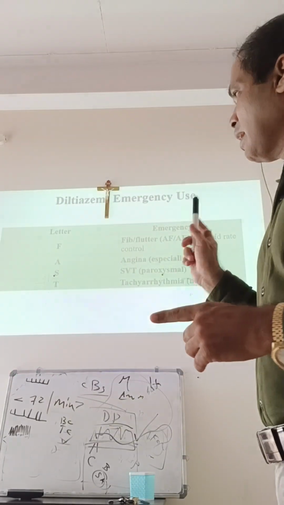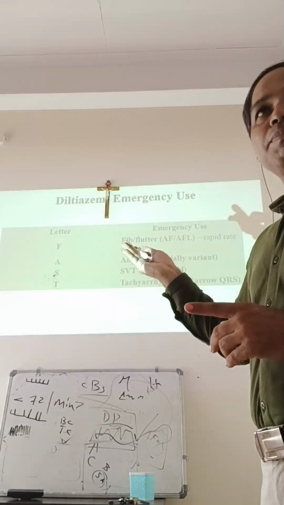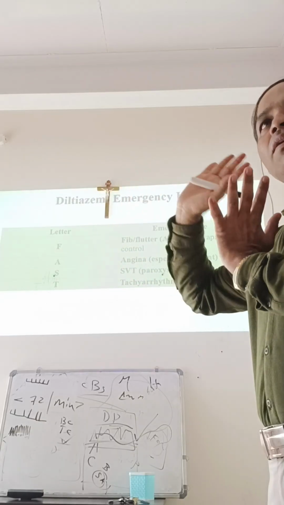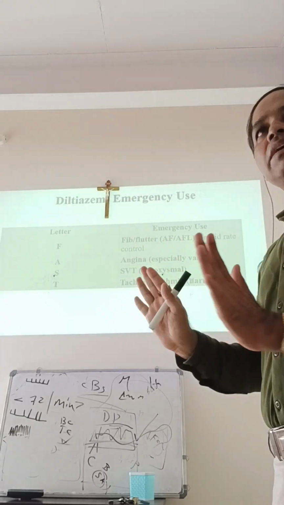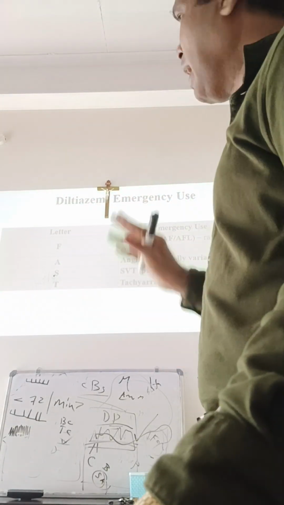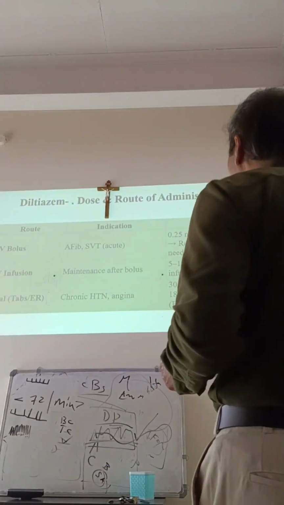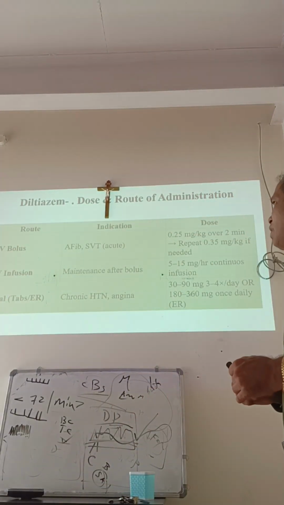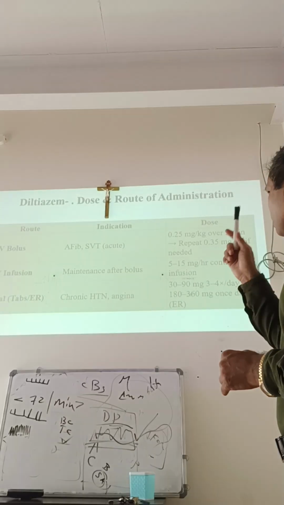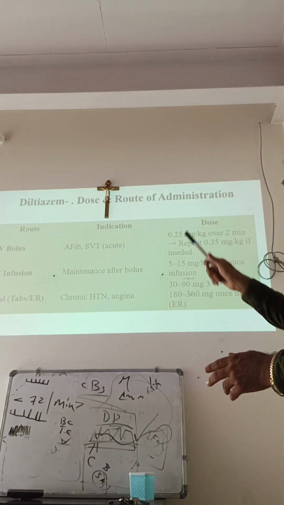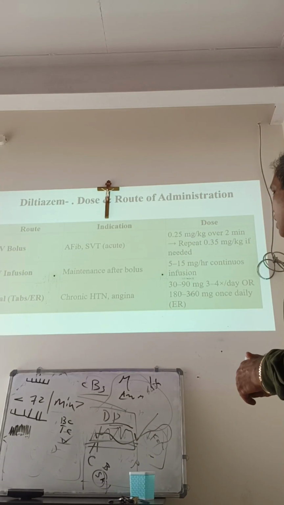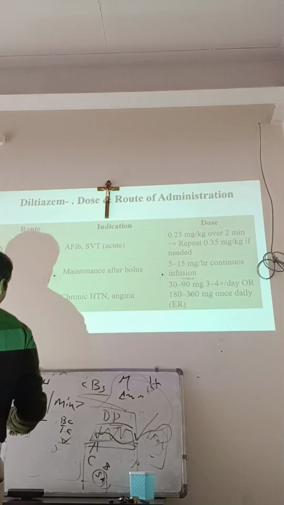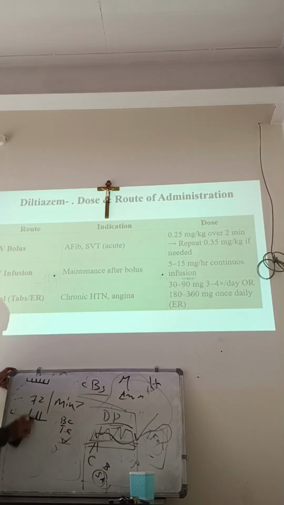One more drug, as I told, belongs to the same group: verapamil. Everything is same, from action to use. The drug is different, verapamil and diltiazem. Coming to dose: IV bolus, IV infusion, and oral also are available. These are the indications. Fib is atrial fibrillation. You find out from Google what is the meaning of all these terms.